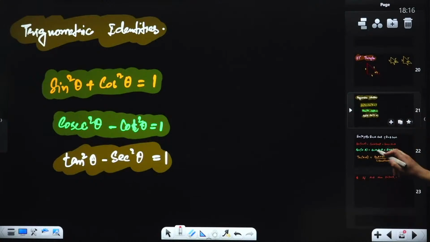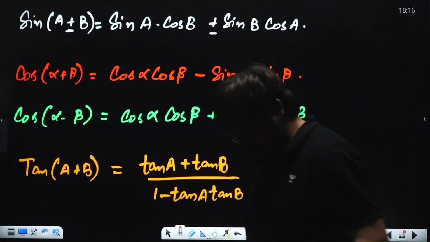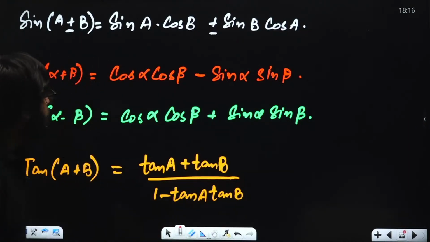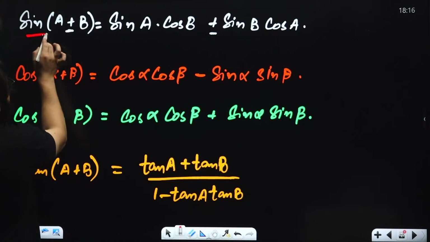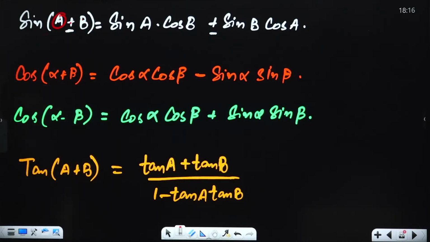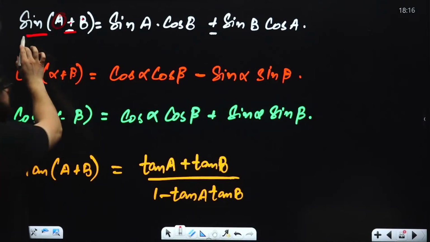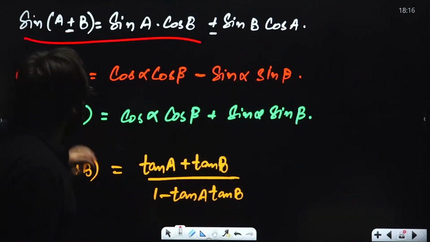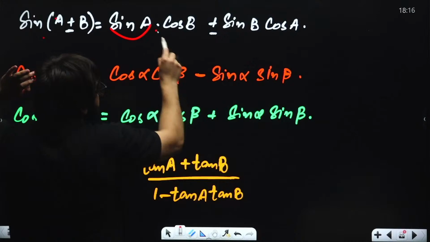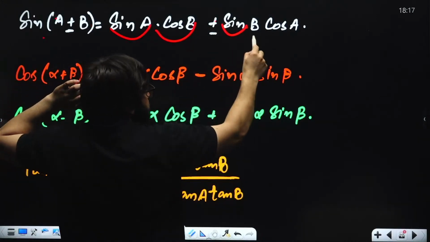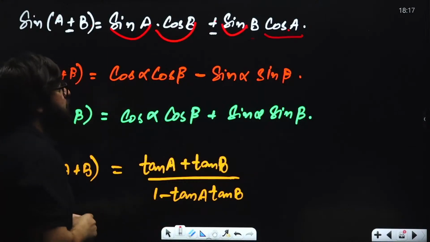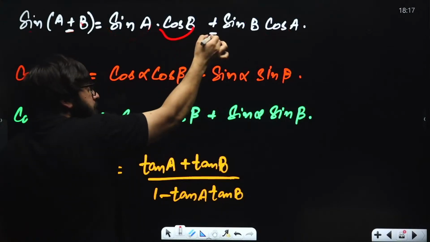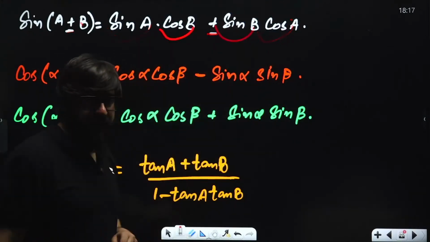Okay, next. Some basic formulas. In this particular case, sine of A plus B or sine of A minus B. What is the value? Since we are learning trigonometry, you have to remember all of these trigonometric formulas. Sine of A plus B is sine A cos B plus sine B cos A. And if it is sine of A minus B, then you can write sine A cos B minus sine B cos A.